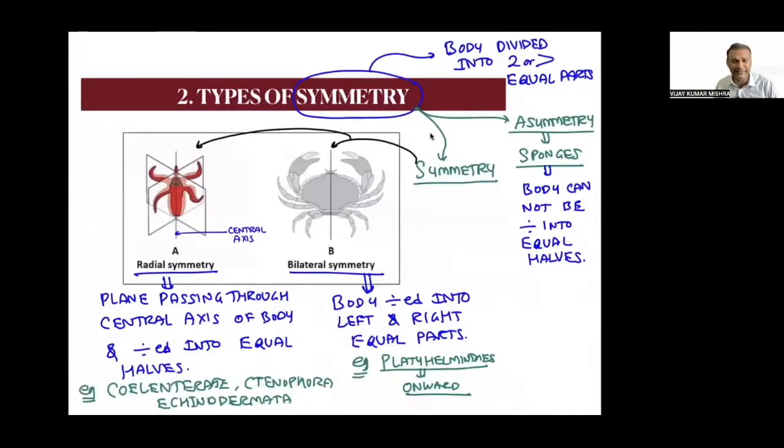Let's move on to the next property, and the next property is called symmetry. Types of symmetry. Symmetry means what? Symmetry means the body can be divided into two or more equal parts, or the body cannot be divided into two or more equal parts.